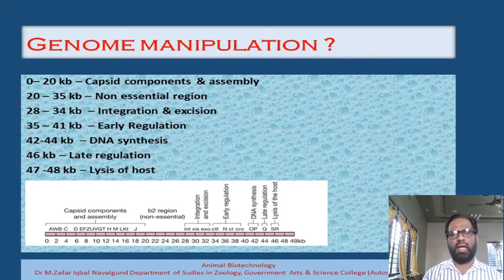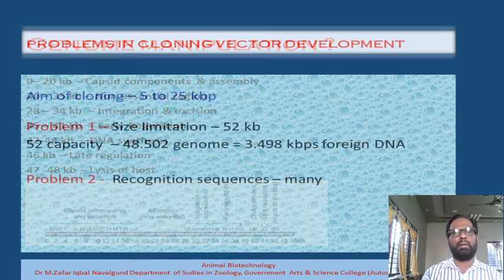the host cell. And in this way we can find that once this particular organization of the genome of the bacteriophage lambda is taken, then we will find that it is present in a very convenient way, and all the genes for a particular function are located in one particular cluster. And we have got an additional region between 20 to 35 kilobase pair. This is generally called the non-essential region, and if this non-essential region is removed, then the bacteria is not going to lose its property, and that's why we can actually remove this part of the genome, and we can introduce the gene of our interest into that region.